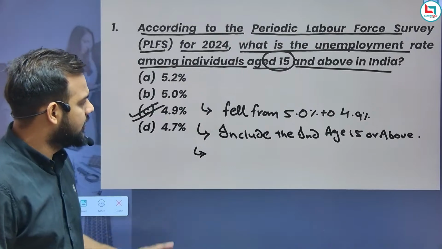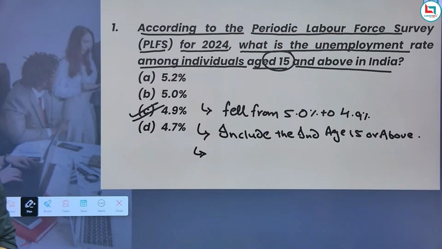When we talk about the unemployment rate, this data is published by the NSO, the National Statistical Office.